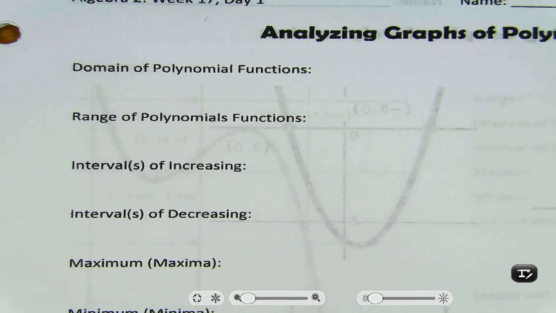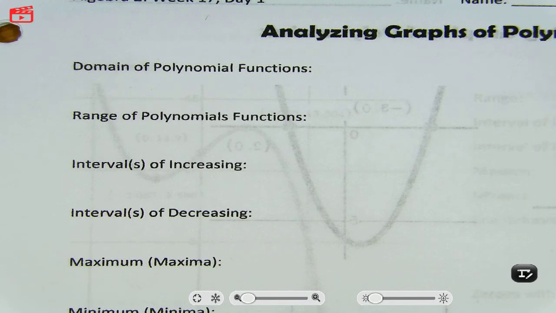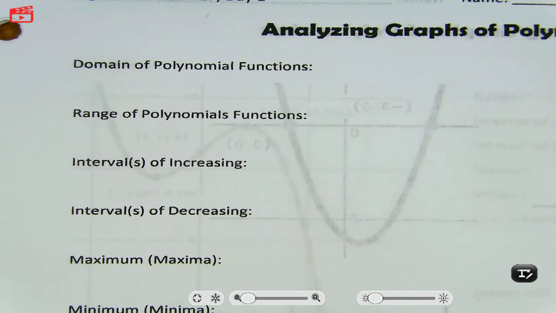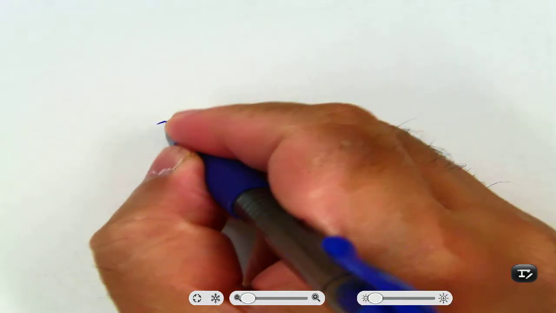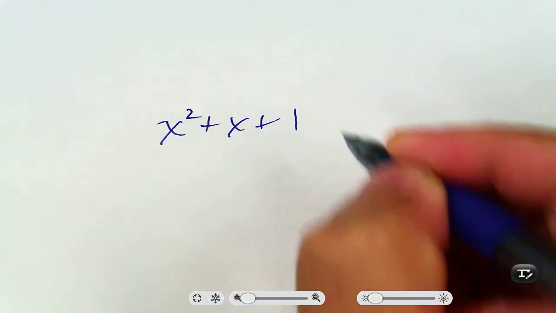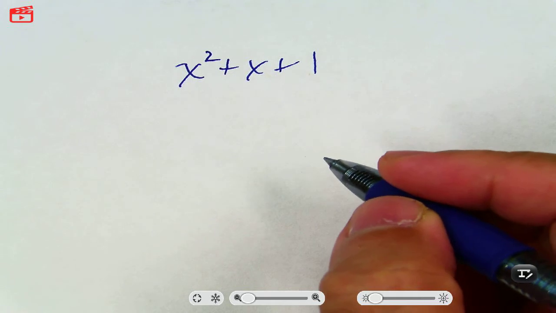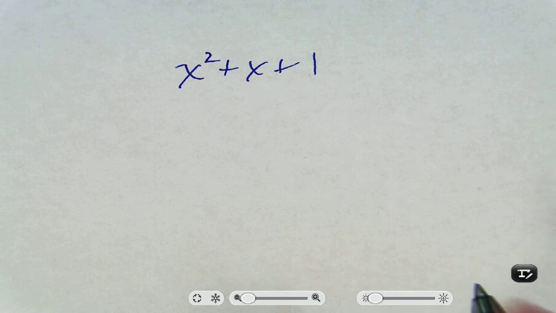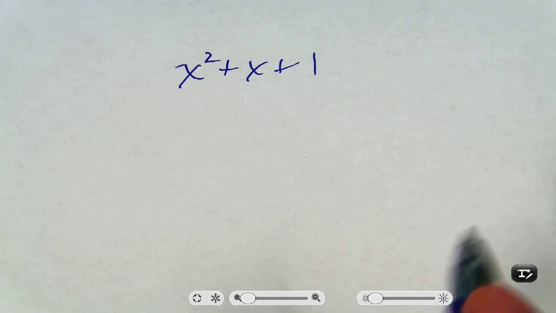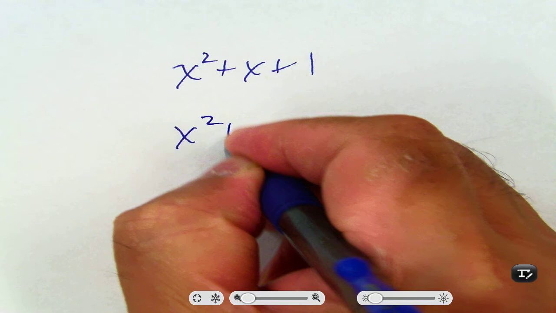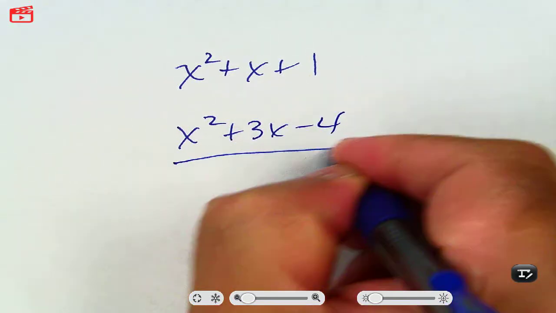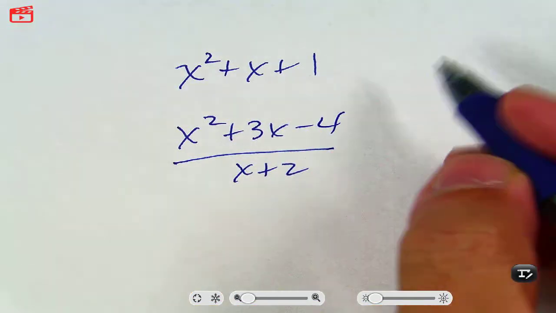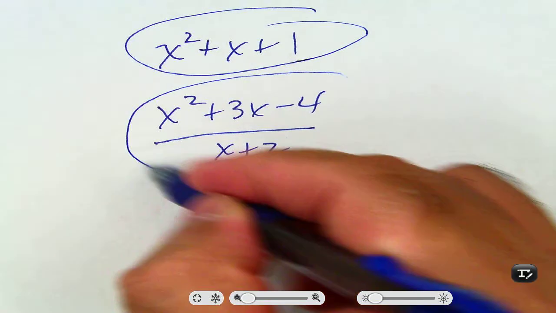Domain of a polynomial. Before I get started there, let's talk about something else. What is a polynomial? So here's a question. And by the way, when I say what is a polynomial, I mean that in the general sense. I don't mean like, is it a trinomial or binomial? I don't mean like that. So a polynomial in a general sense, okay? So this is a function.